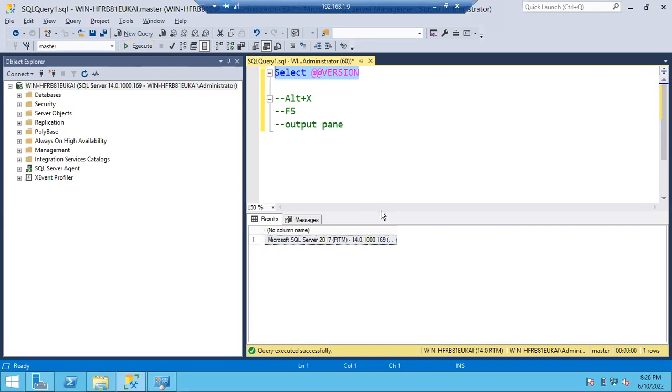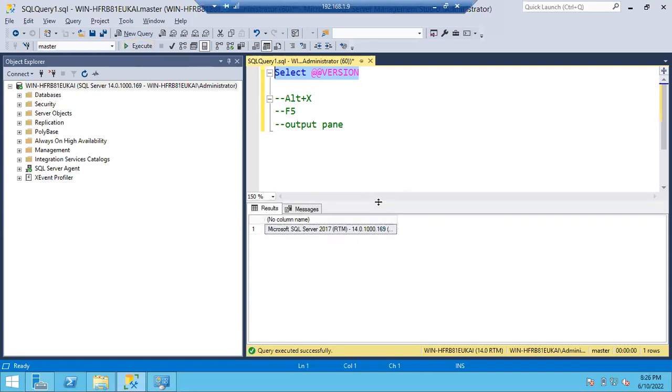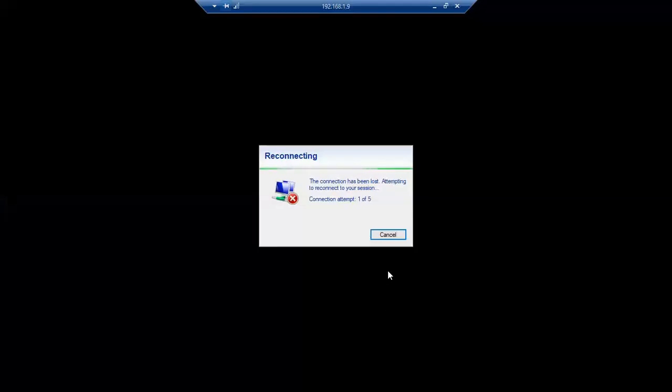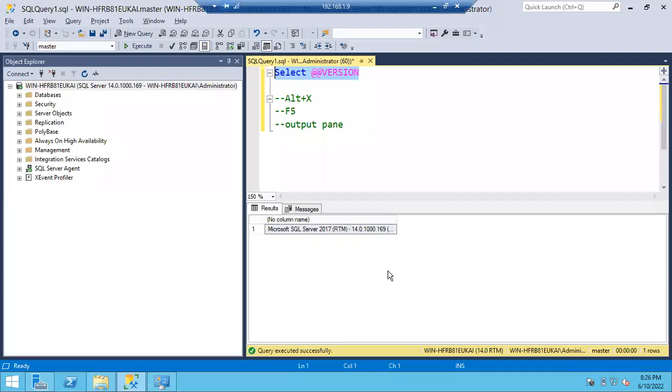But before executing the query, yes please. What is the name of the space below? This one? Yeah, the output pane. Here you can see all the output. Whatever queries you are executing, that output you can see in the window below. That is called the output pane. Yes. Any other questions, guys?